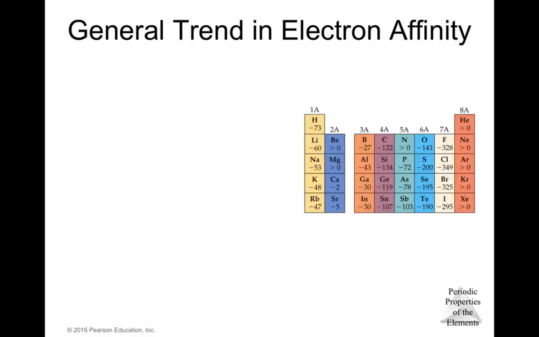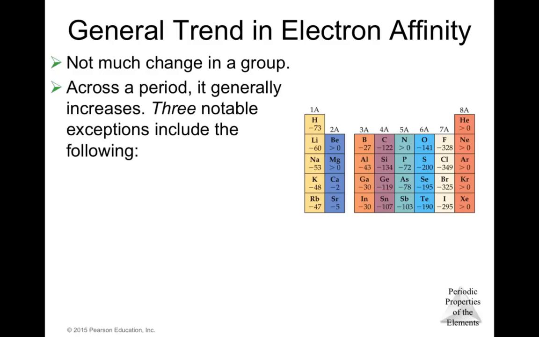We can also find in the periodic table a general trend for the electron affinity. There is not much change in a group. Basically, in a group, there's no significant difference between those elements. Across a period, it generally increases. But there are three notable exceptions.